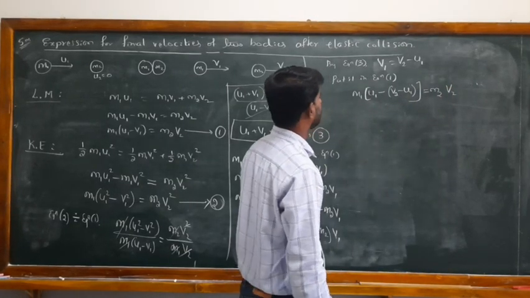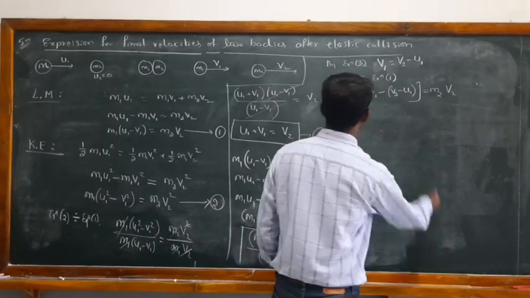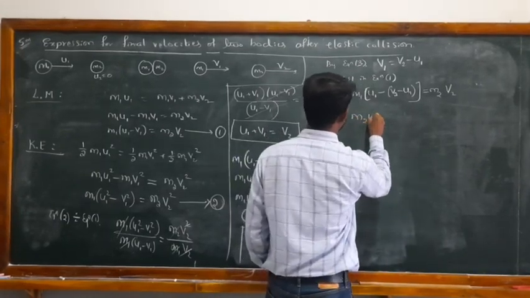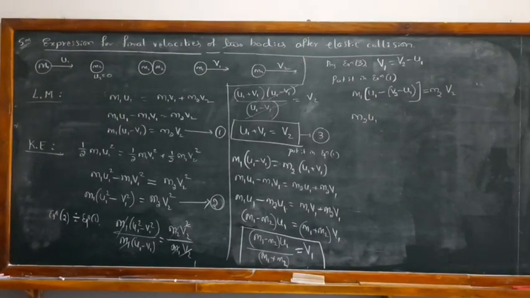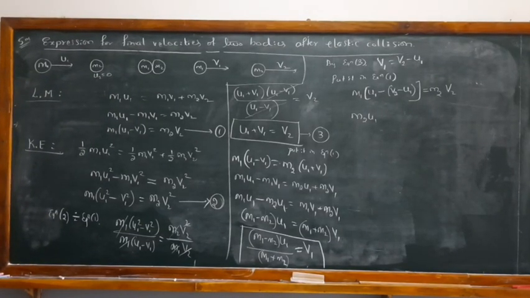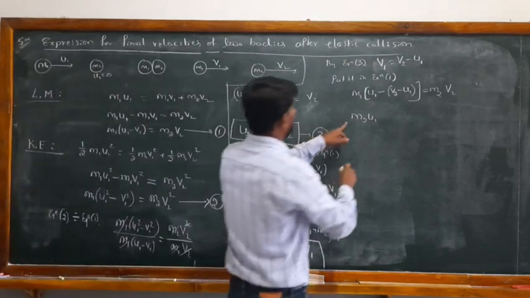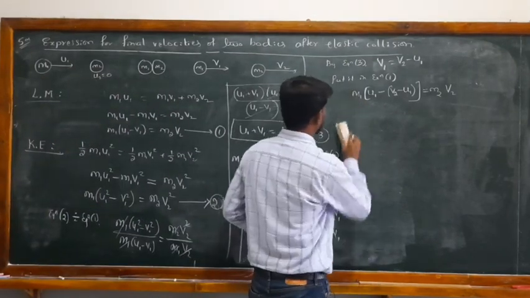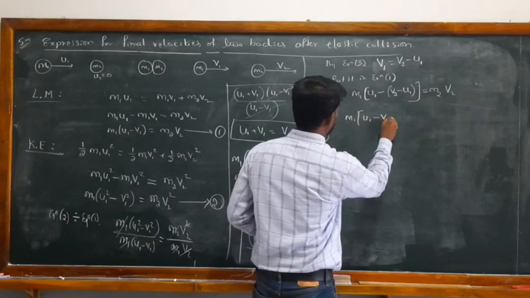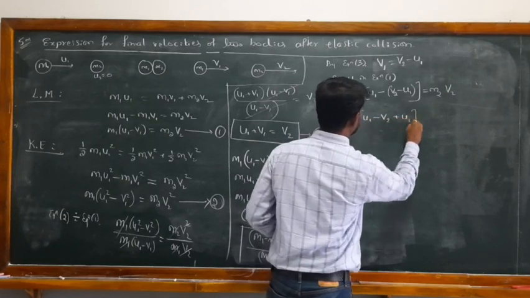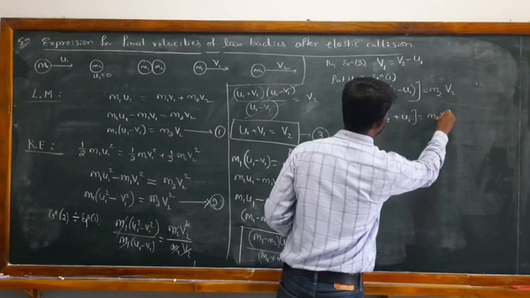So m1 as it is, u1 minus v2 plus u1 is equal to m2 v2.